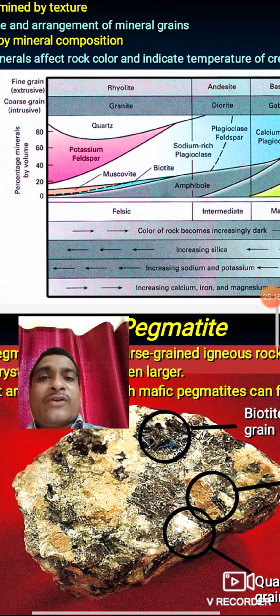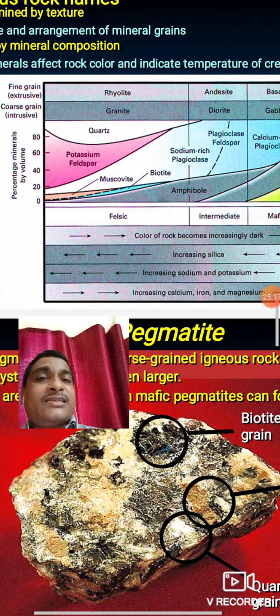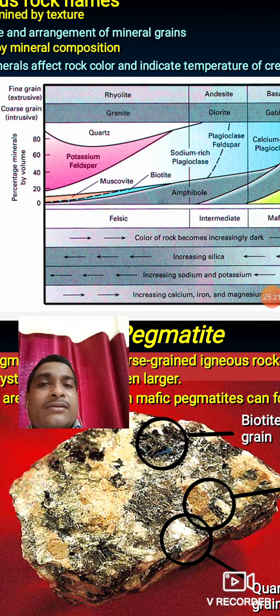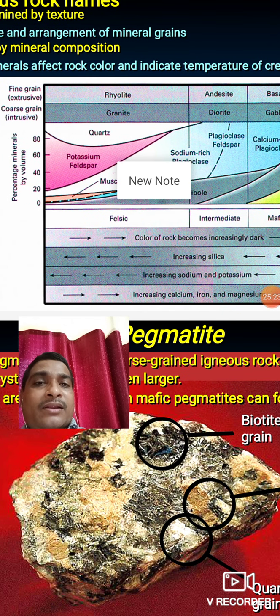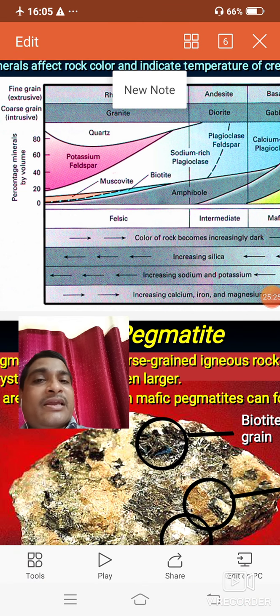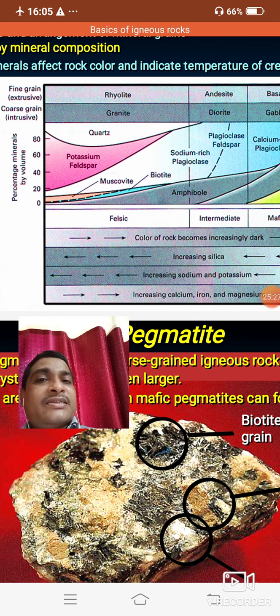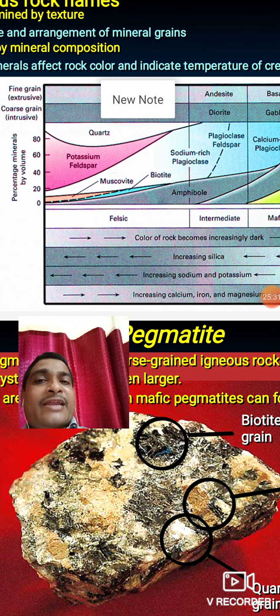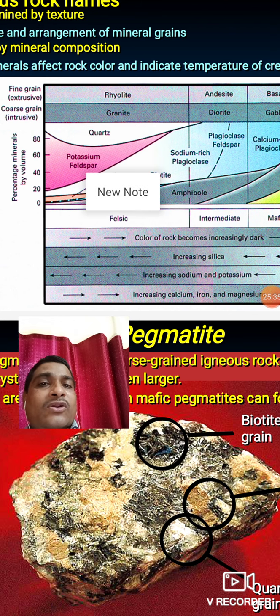The composition of rhyolite is equivalent to granite, but granite is intrusive and coarse grain. Rhyolite and granite are chemically equivalent but physically very different. Physically, rhyolite belongs to the extrusive, granite belongs to the intrusive, but mineralogically they are the same.